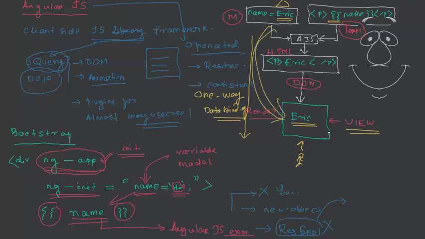In the same way, the view may not necessarily be a simple paragraph or span element. It may be a form input element. If the user changes this Eric to something else, it will go and change the model. So at all times, this model is the single source of truth.